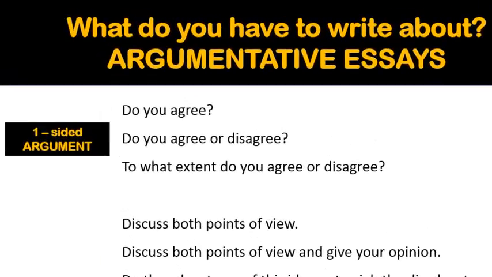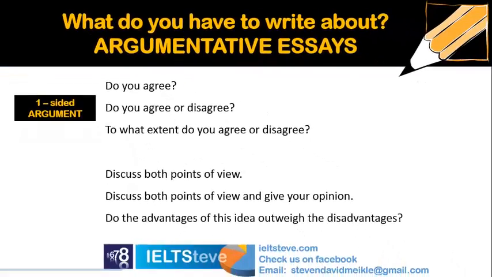Now a lot of people don't understand this. This is one of the reasons we've split the topic and the question so we can really focus in on the question here. Do you agree is exactly the same as do you agree or disagree, or to what extent do you agree or disagree? The third one there, maybe you could say partially. But the first 2 certainly are about giving one-sided opinion. And the third one as well. You're completely entitled to give one-sided opinion to that. You can say I completely agree or I completely disagree.